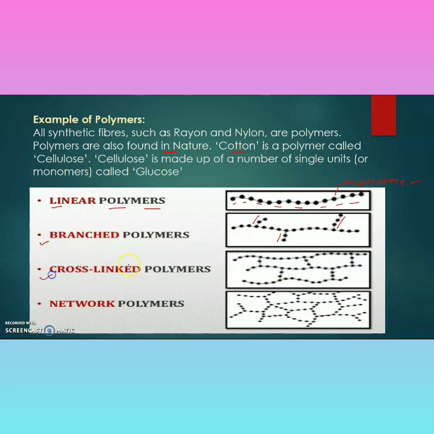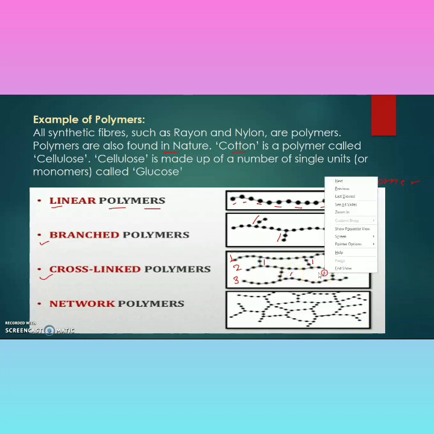Next is the cross-linked polymer. This is very important, in which different linear polymers are combined with each other with the help of the branch. Next is the network polymerization. Just see, in network polymerization, there is no linear branch of the polymers.